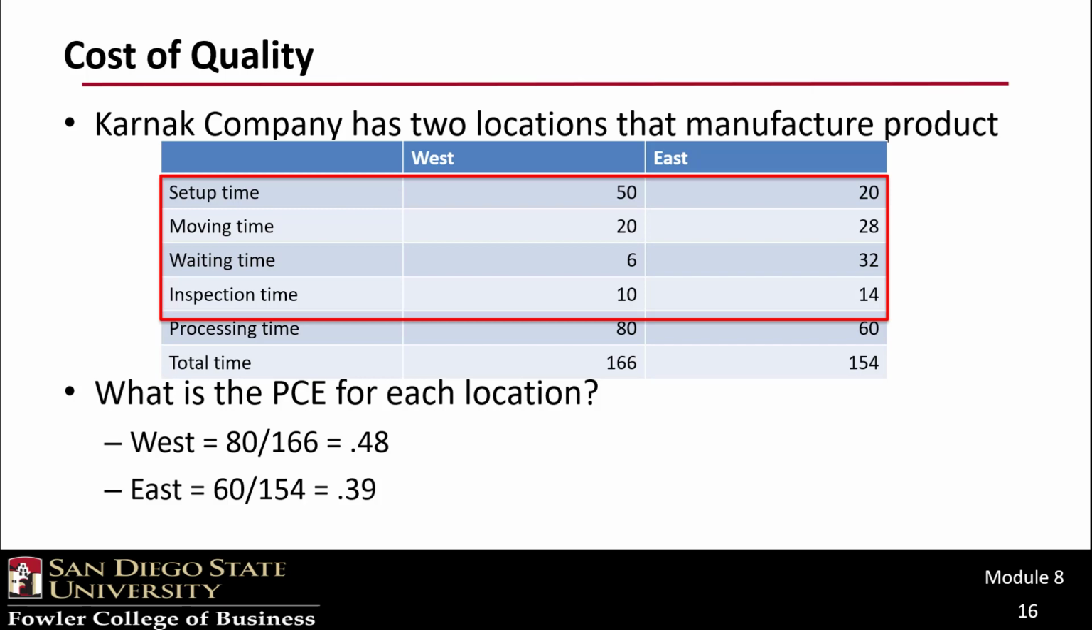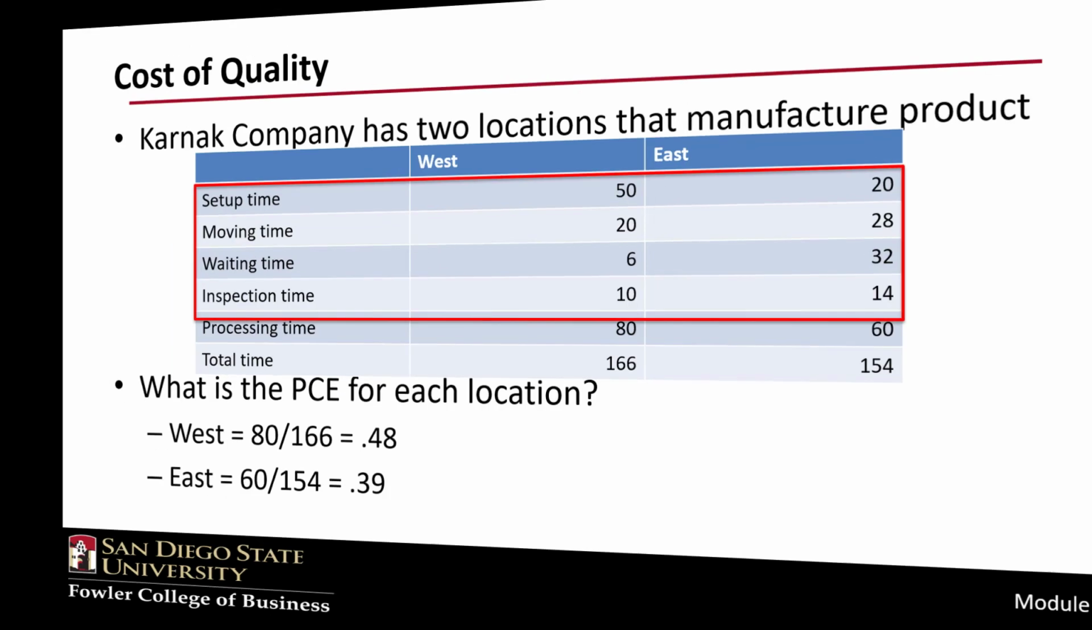However, should we choose the production process in the West over the East? 2 things bear closer examination. Number 1, if the quality of products is the same, the East has a much quicker processing time for the product, 60 hours versus 80 hours. This would allow Carnac to focus its attention on the non-value-added times and really try to reduce them to become more efficient.